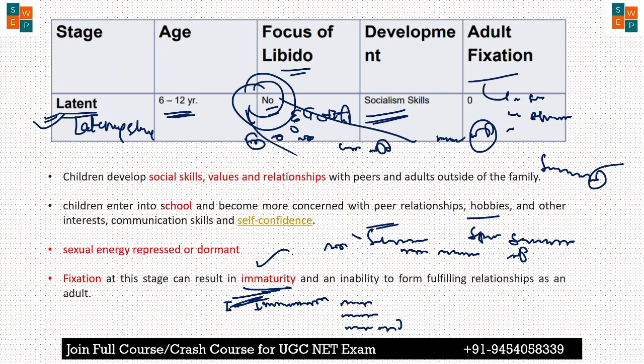They are unable to fulfill the relationship with adults, with friends and groups, and they are not able to perform other activity also.